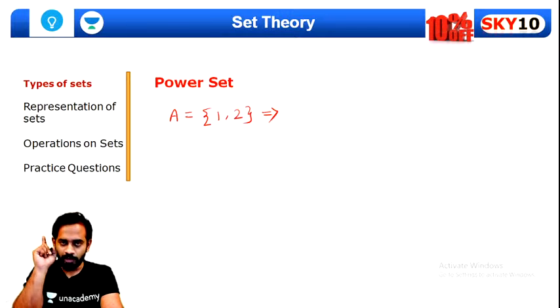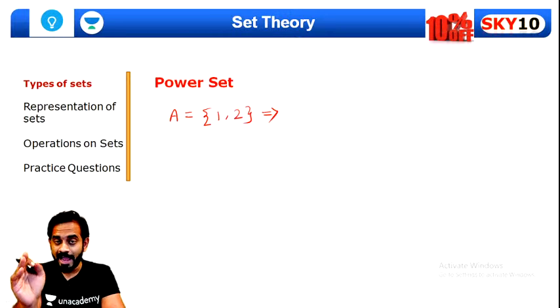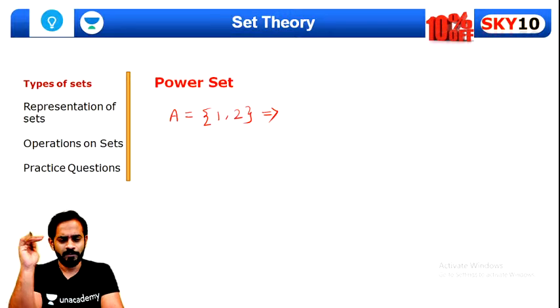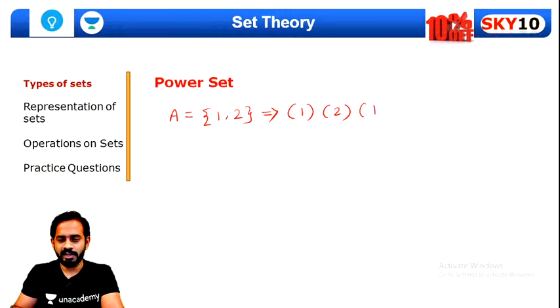Very good. Null set will also be there because in the previous slides I told you that null set will always be a subset of every single set. So the different subsets possible are {1}, another set is only {2}, another set is {1, 2}, and the other set is phi, which is a null set.